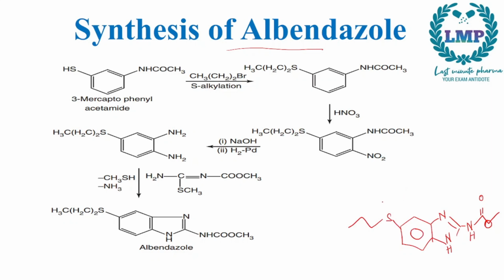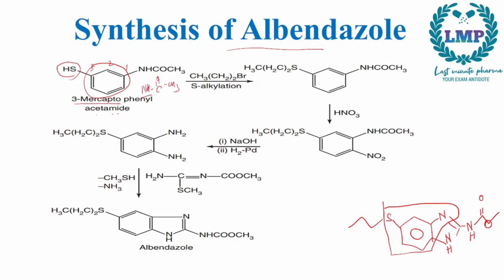So what we'll do for the starting, we will take this part and a nitrogen group. So we will take 3-mercaptophenyl acetamide. Now how do we remember this? 1, 2, 3. So in the 3 position we have mercapto, that is the SH group. Then we have the phenyl group. Then we have the acetamide, that is C double bond O CH3 along with the NH group.